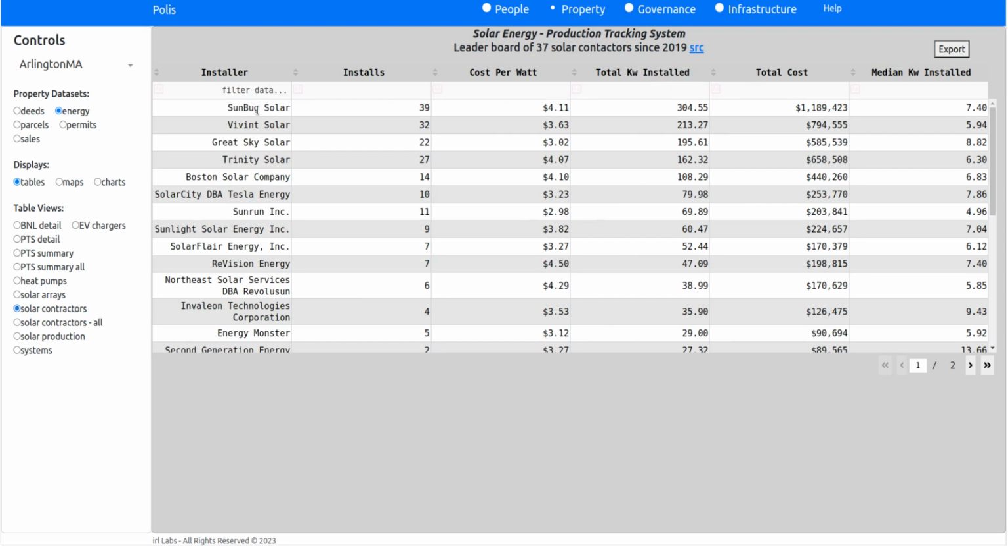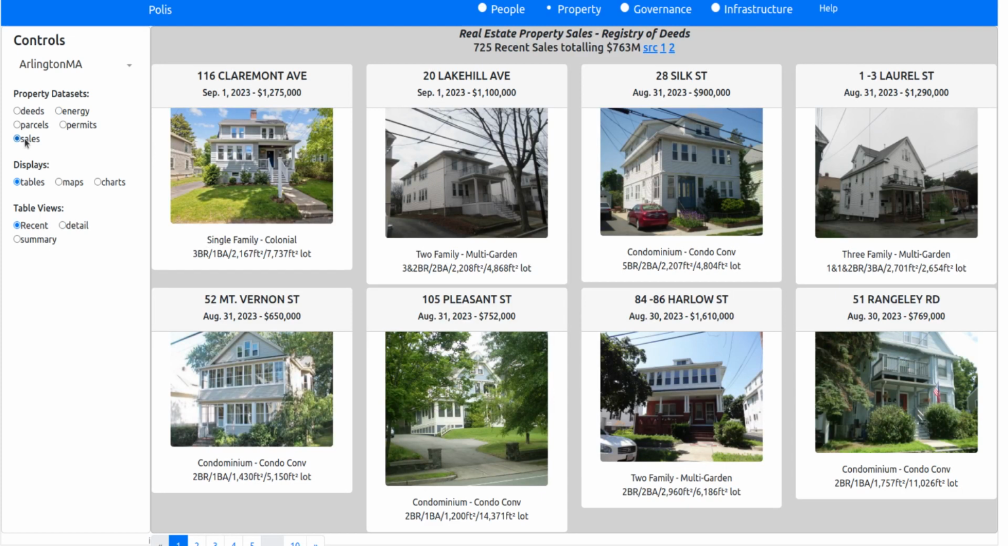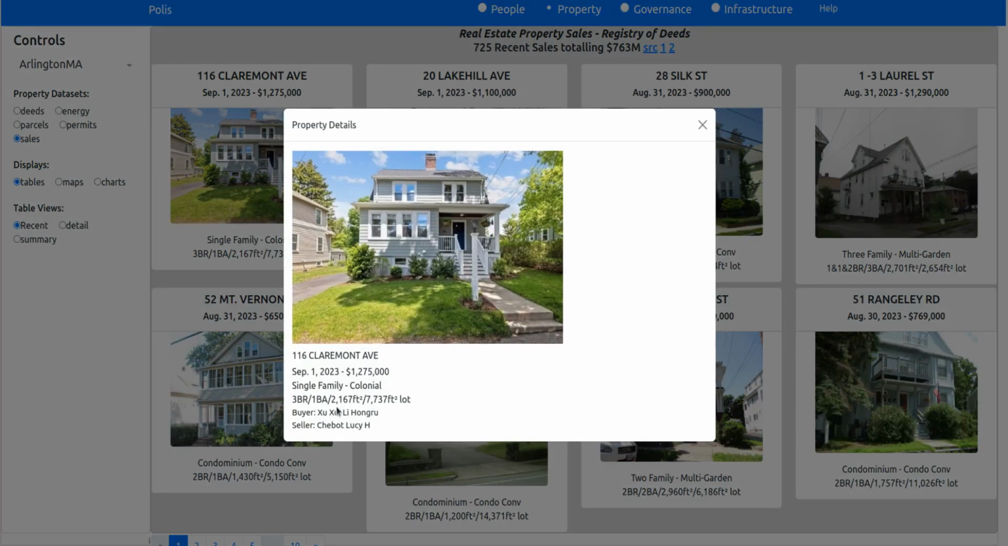This is a leaderboard showing that Sunbug Solar had 39 installations since 2019, an average cost per watt of $4.11, with a median system installation of 7.4 kilowatts. Not all tables are spreadsheets. For example, the sales table, the recent view, shows you the recent sales and all the details. And when you click on it, it'll show you who the buyer and the seller are.